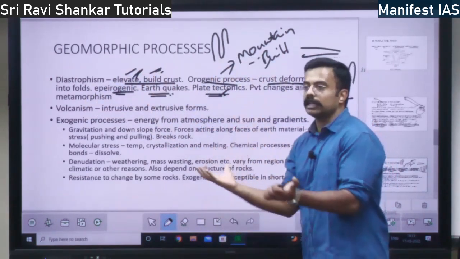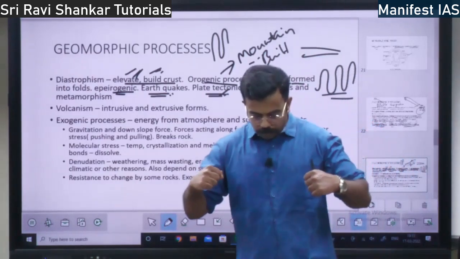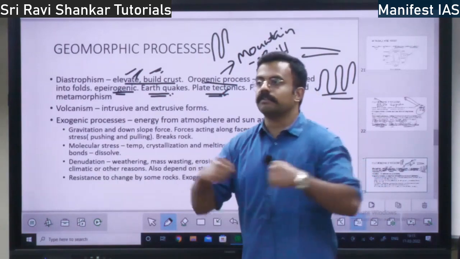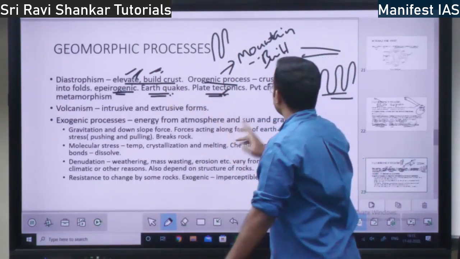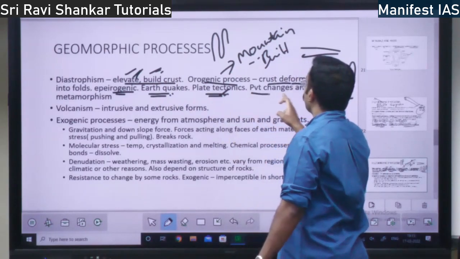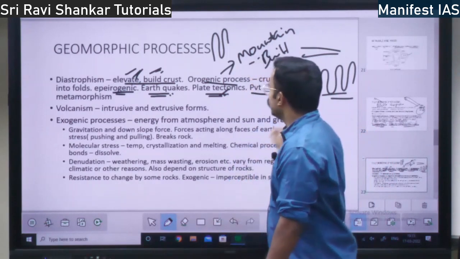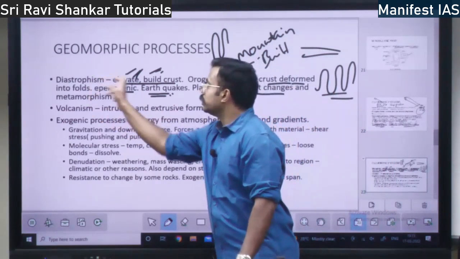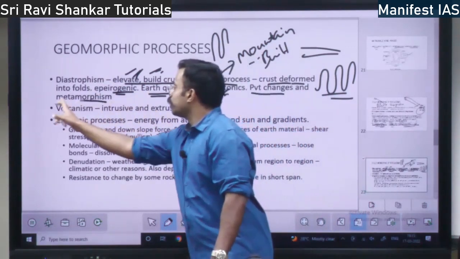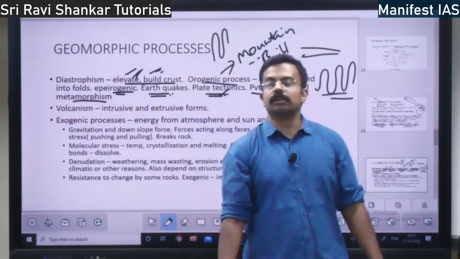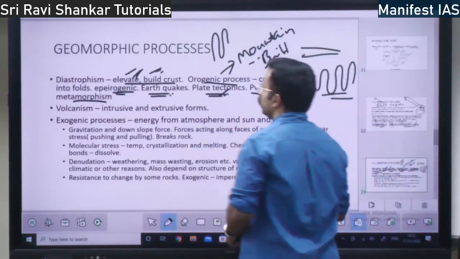I told you, plate tectonics, divergent, convergence, transform, crust will be deformed, right? That is diastropism. Then pressure, volume and temperature changes will also lead to changes in the crust, and also metamorphism. Metamorphism will also lead to change in the earth's crust. So these are all diastropism.